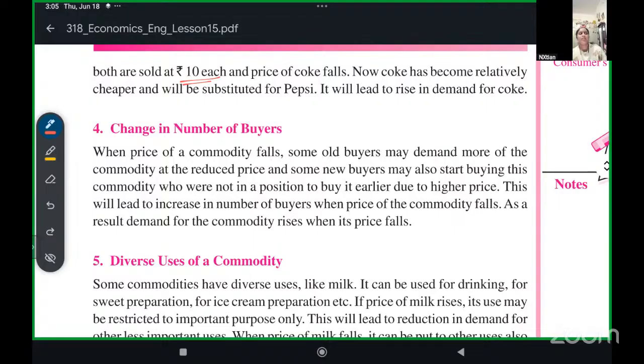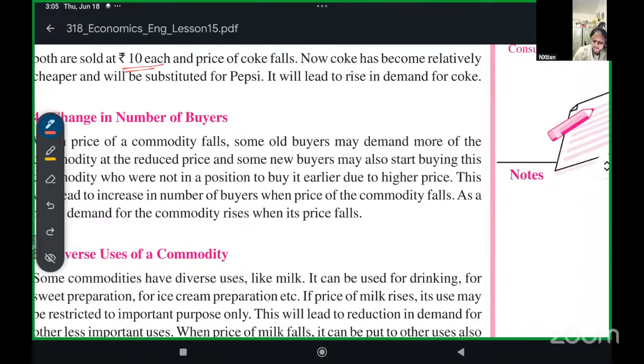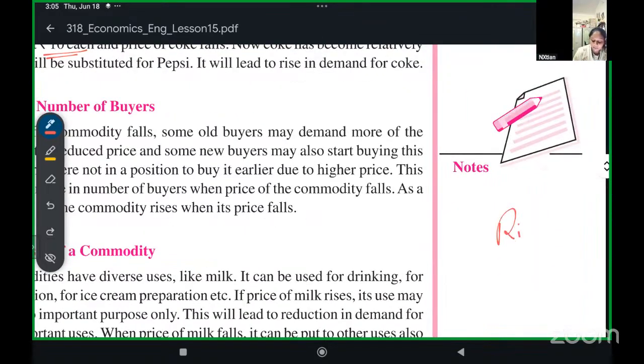For example, earlier there was a good quality rice that poor people were not able to buy. Now the price of this rice has reduced.